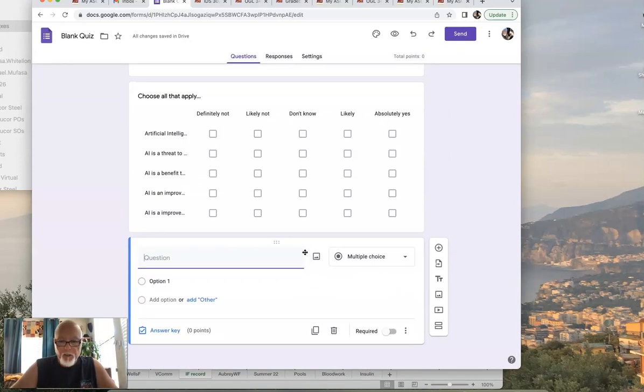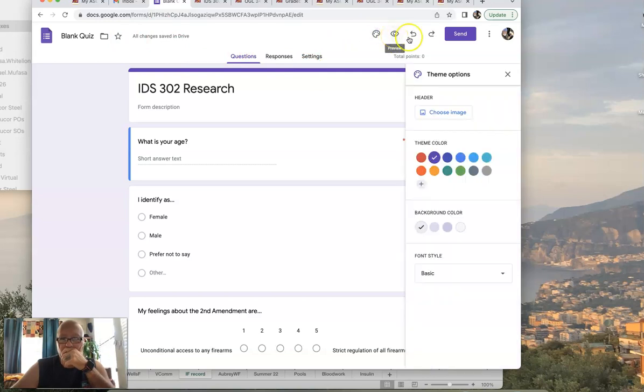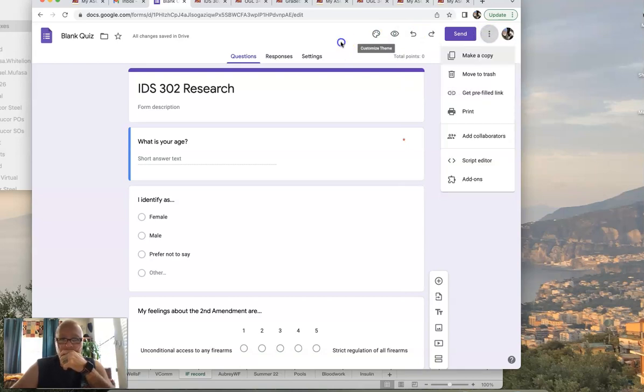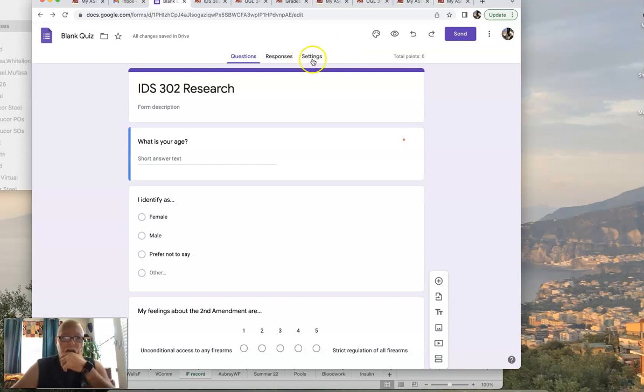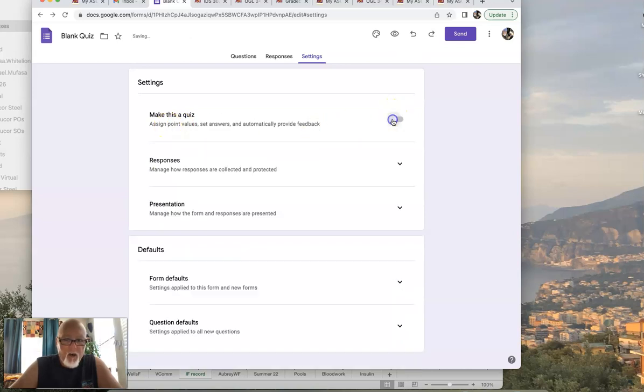So now what I want to do is, let's say this is done. So now what you're going to want to do is go into, I've got to find it. That's theme. We don't want to do anything there. We want to go with settings, right here. Go to settings. Okay. Make this a quiz? No, it's not a quiz.